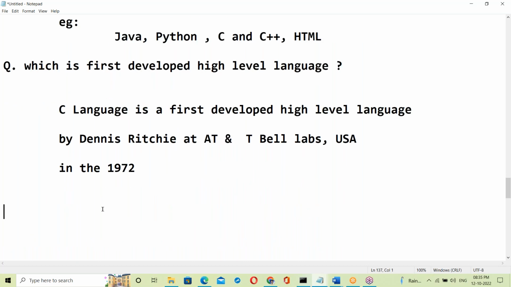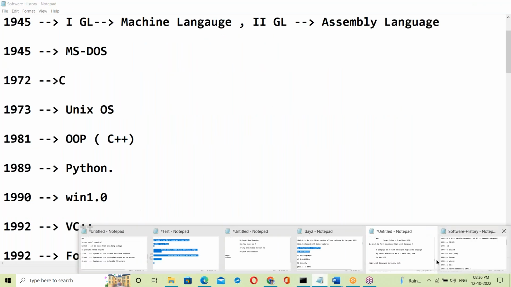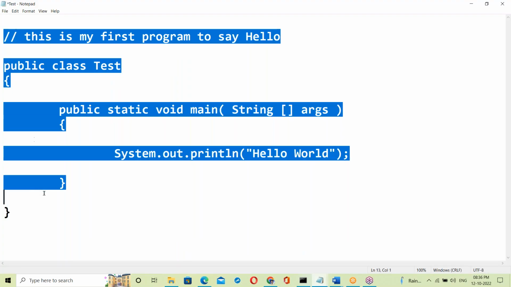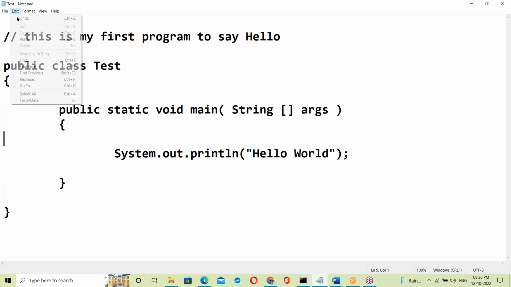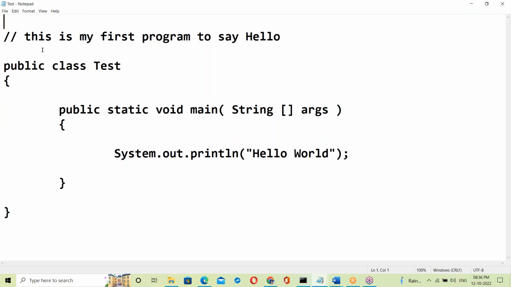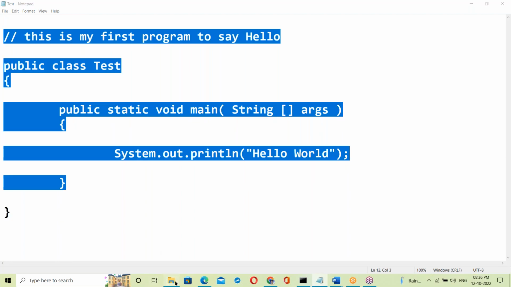Every high level language program has to be converted into binary code, the system understandable language. Suppose this is a C program, suppose this is a Java program. This code has to be converted into binary codes.